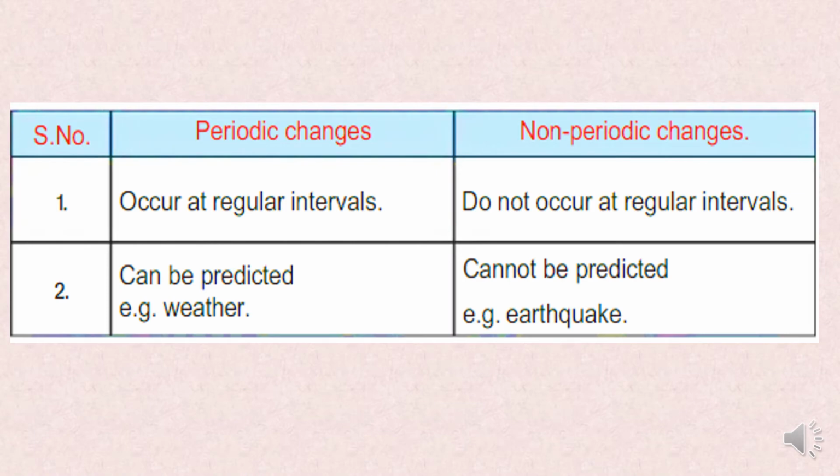Now what is the difference between periodic change and non-periodic change? First, periodic changes occur at regular intervals, whereas non-periodic changes do not occur at regular intervals. Periodic changes can be predicted, for example weather. Non-periodic changes cannot be predicted, for example earthquake. So with this differentiation, I hope periodic and non-periodic changes are clear to all my students. Let's move ahead.